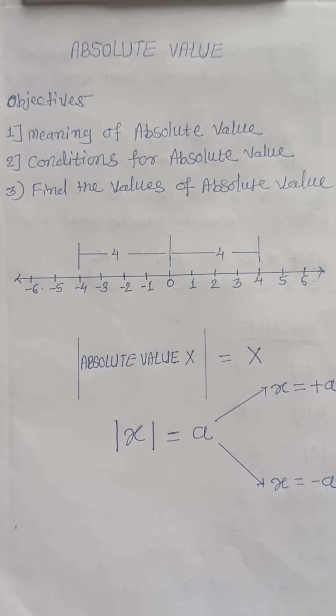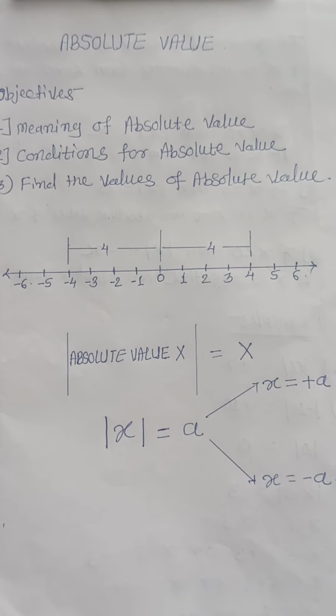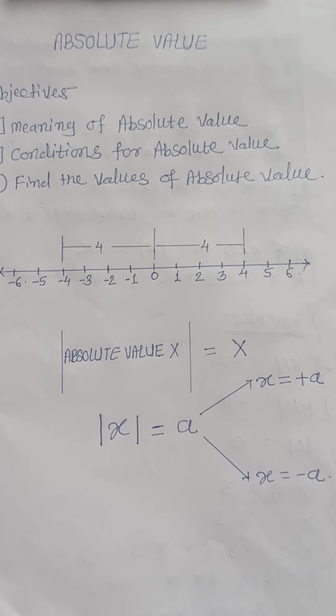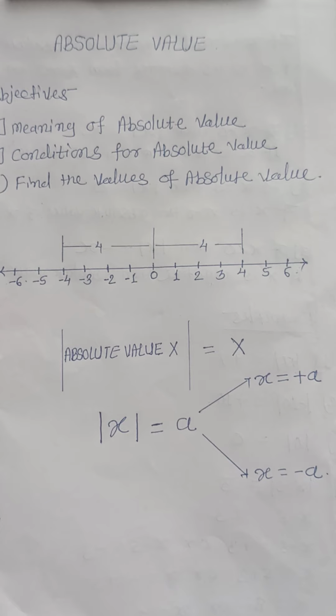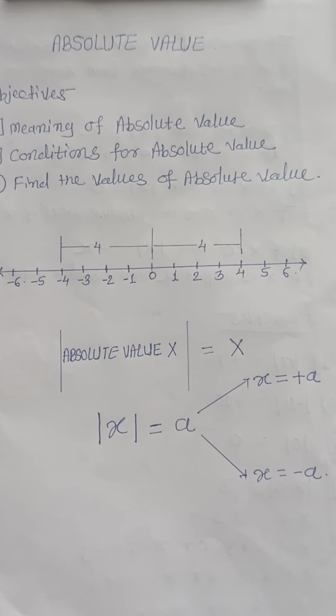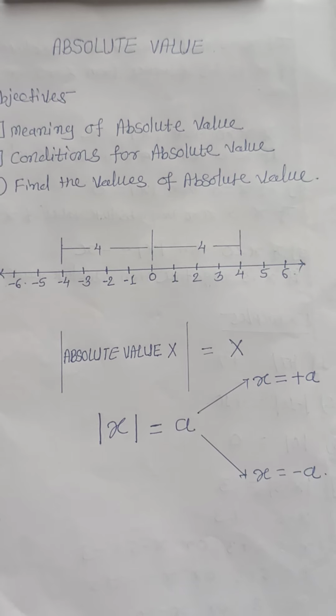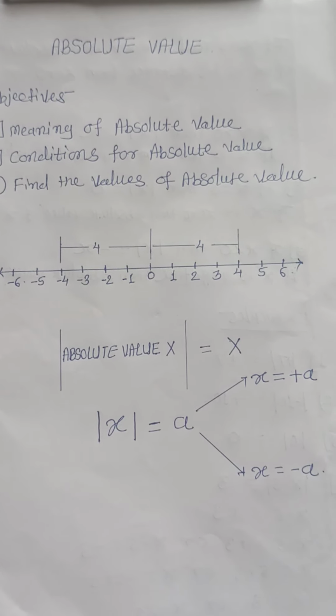So students, we see a number line on the paper. From 0 in the positive direction at 4 places, one point is there, and in the negative direction from 0 at 4 places, another point is there.